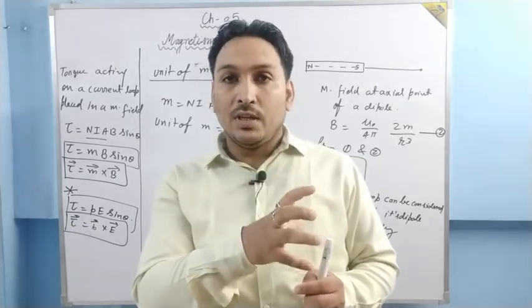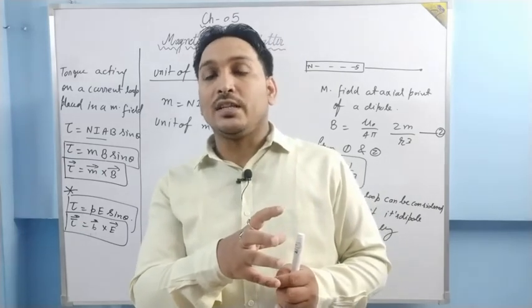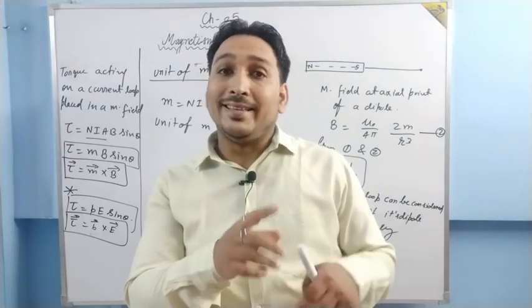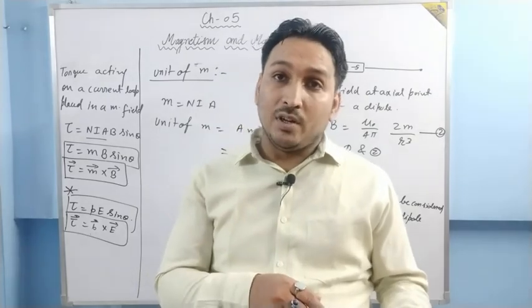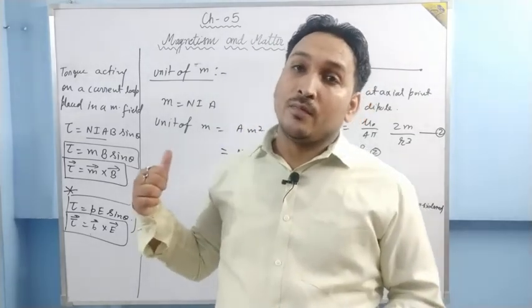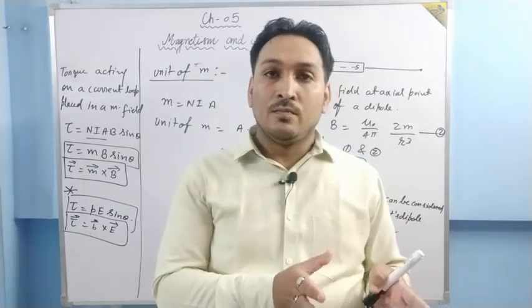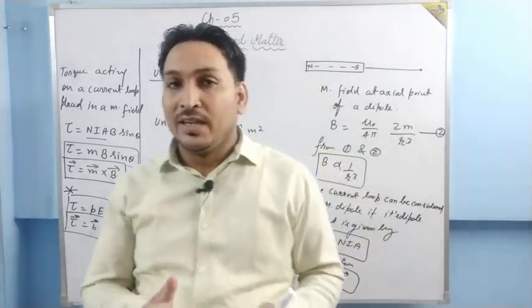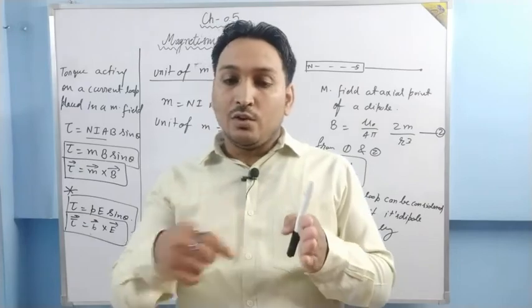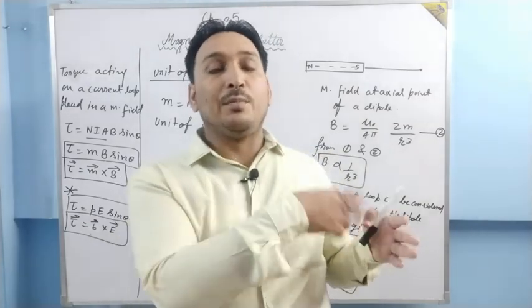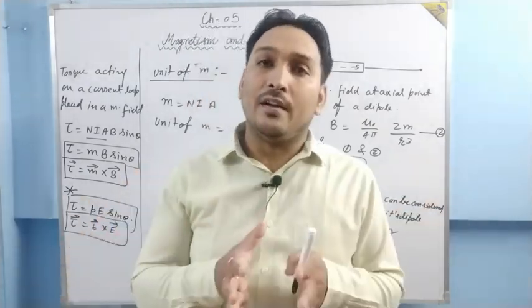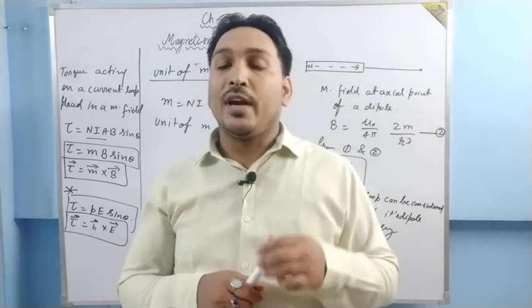Its orbit can be considered as a current loop, and that current loop can be considered as a magnetic dipole. So if the structure or arrangement of atoms is such that these loops are added, their magnetic influences are added, then the material behaves as a magnet.